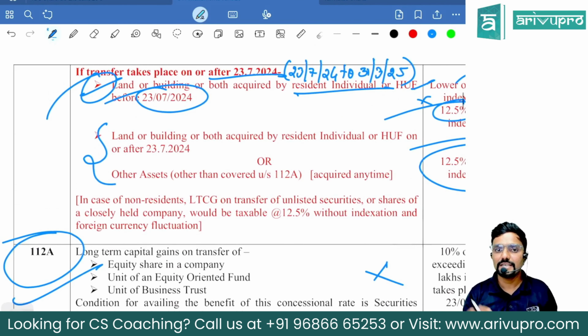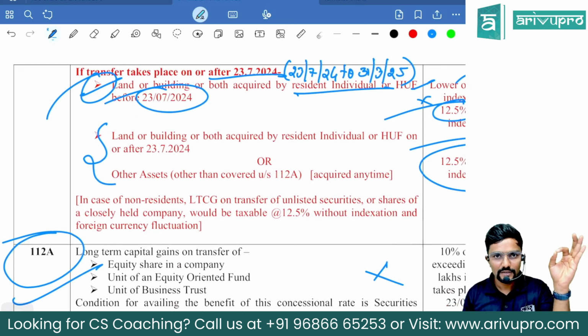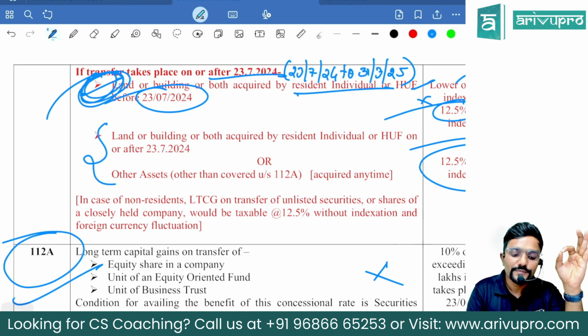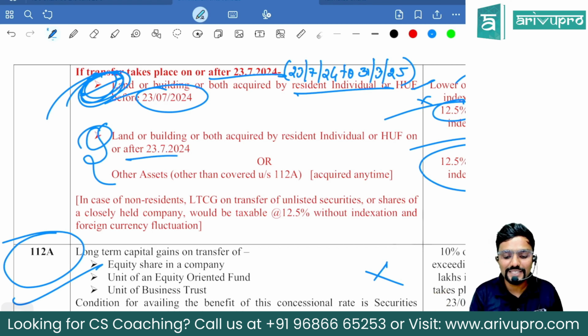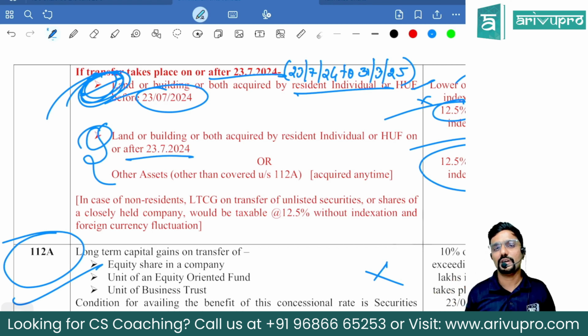So in simple, guys, assets other than ETF and other than what is covered here. That means, can land and building be covered here? Yes. What if it is sold by non-residents or company, partnership firm? Clear. And they also told if it is purchased after 23rd July, relevant for you guys. Why? Because if it is purchased after 23rd July and if it is sold before 31st March, it is not a long term. It will not come here. It will be a short term gain which is taxable at normal rates. Hope you guys got it.